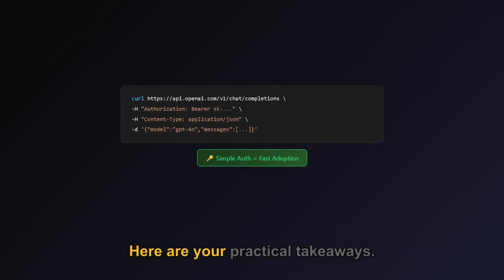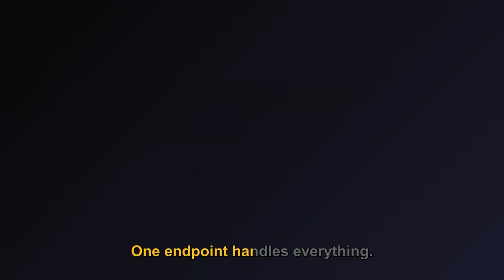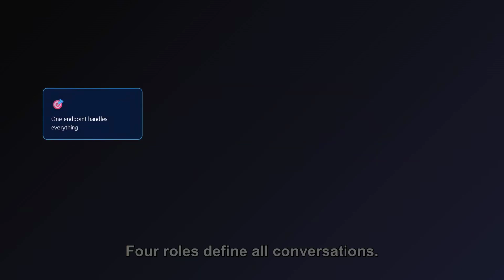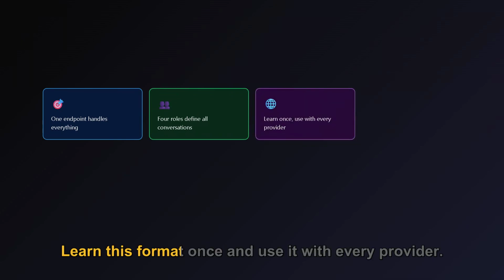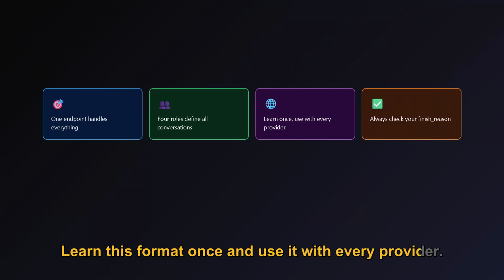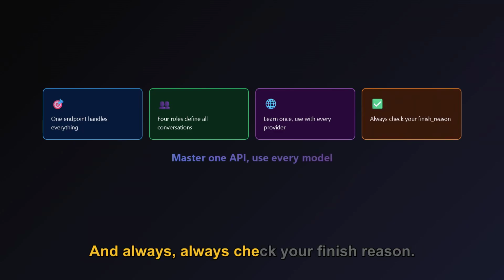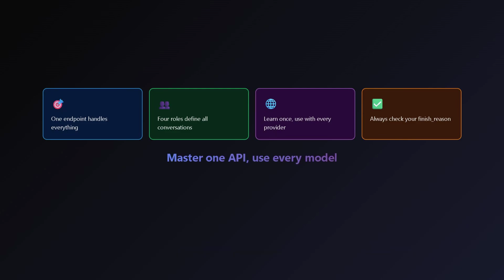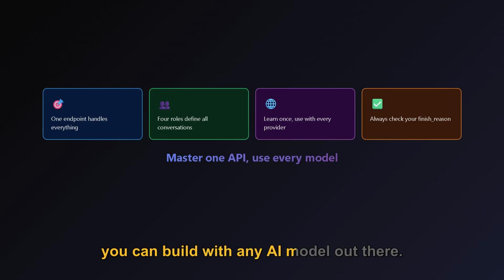Here are your practical takeaways. One endpoint handles everything. Four roles define all conversations. Learn this format once and use it with every provider. And always check your finish reason. Master this API spec and you can build with any AI model out there.